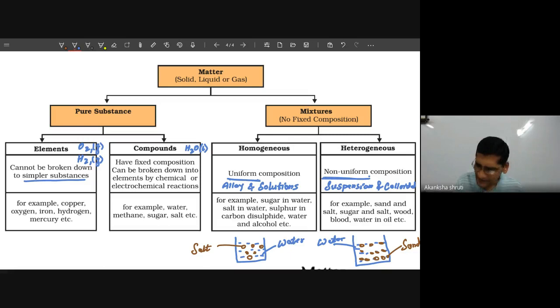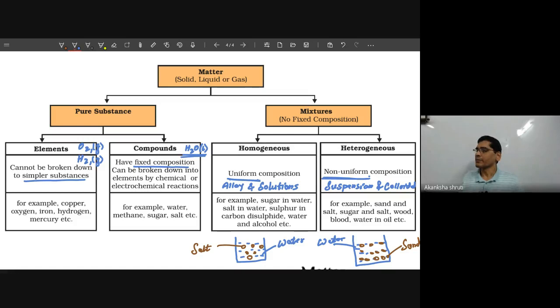Like here, hydrogen and oxygen are elements, but two hydrogen atoms combine with one oxygen atom to form a compound called water.